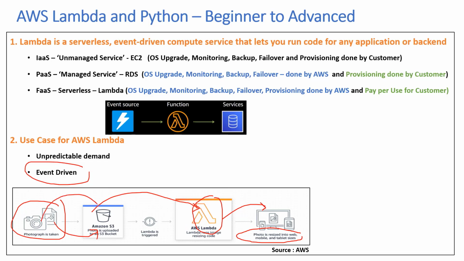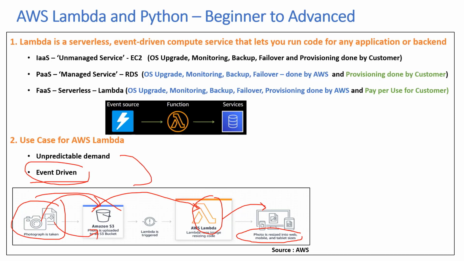Anytime only when a new customer or existing customer uploads his photograph, this Lambda function runs and does the transformation. So if there is just one customer that has uploaded the data in a day, it will only run once and you pay only for one time. If it is run 100 times, you pay for 100 times. And we'll get into Lambda pricing in subsequent slides. The concept here is when it is event driven and you don't need to run it continuously.